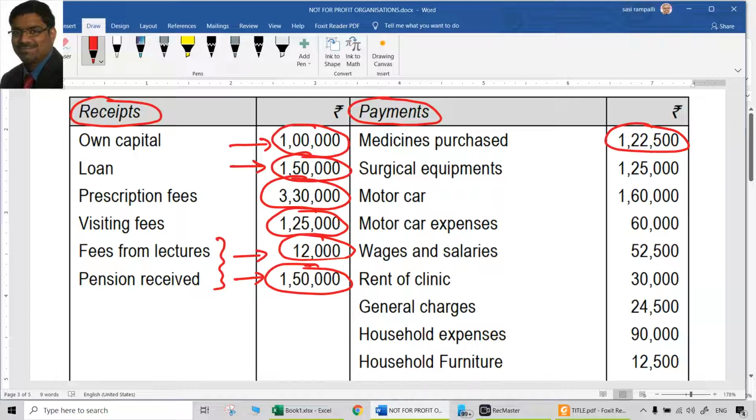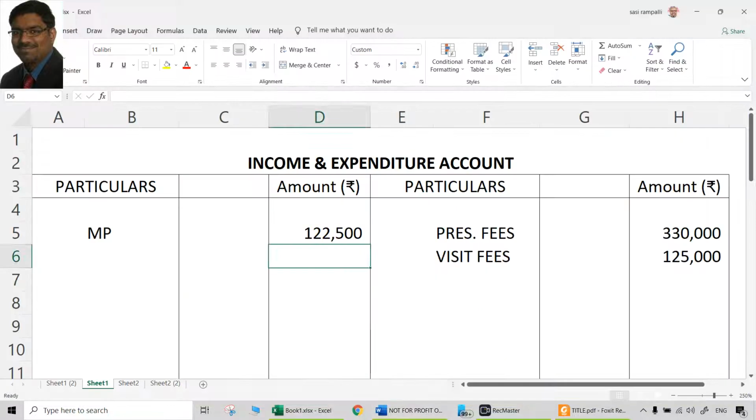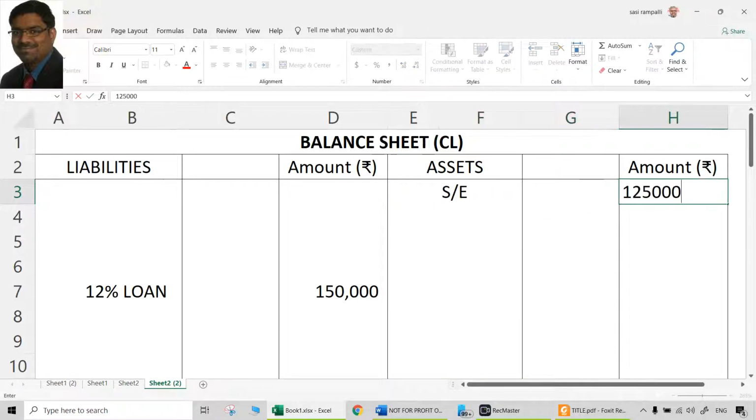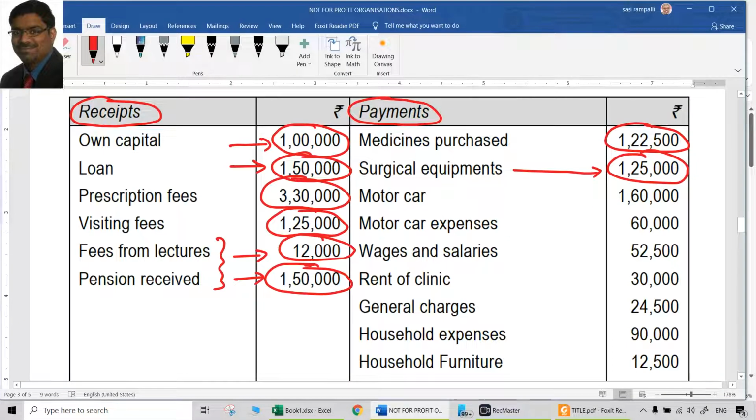Surgical equipment is not a revenue expenditure. It is a capital expenditure. So where should this go? To the balance sheet. 1,25,000, asset side of the balance sheet, surgical equipment. Anyway, there is no depreciation, so just take it to the outer column.